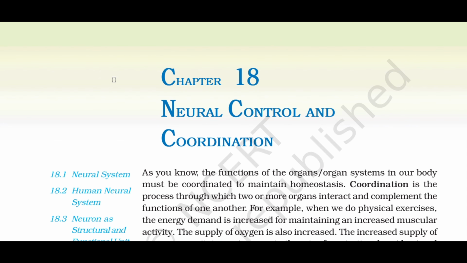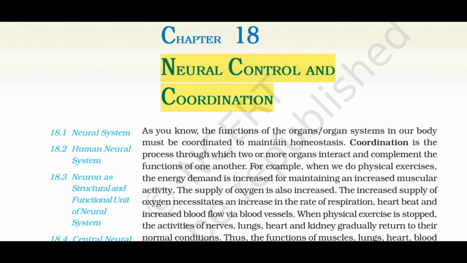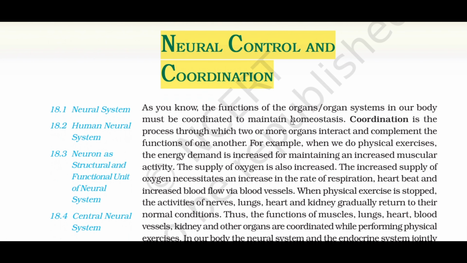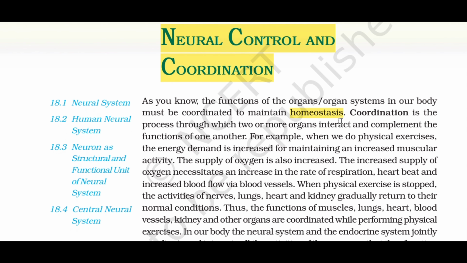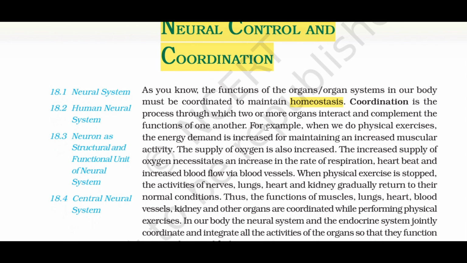18. Neural control and coordination. As you know, the functions of the organ systems in our body must be coordinated to maintain homeostasis. Coordination is the process through which two or more organs interact and complement the functions of one another.